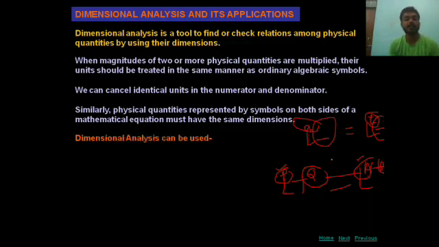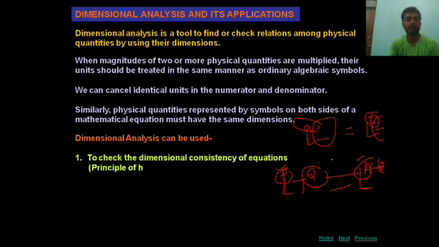Next line, dimensional analysis can be used. Number 1, our first application is to check the dimensional consistency of an equation, and here we will discuss the principle of homogeneity of dimensions. Dimensional analysis we will use to check the dimensional consistency.